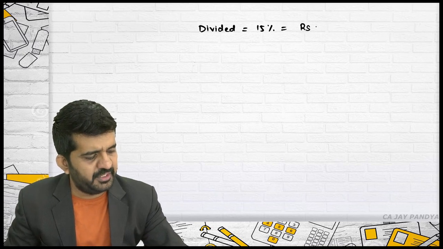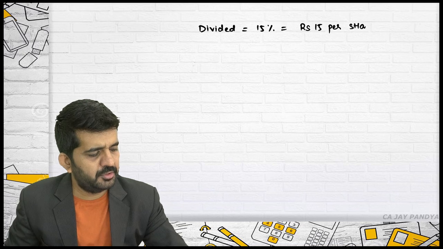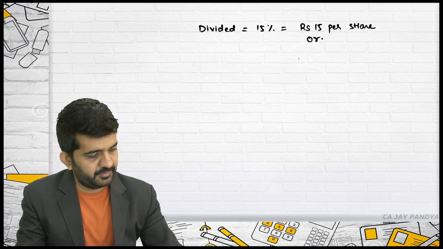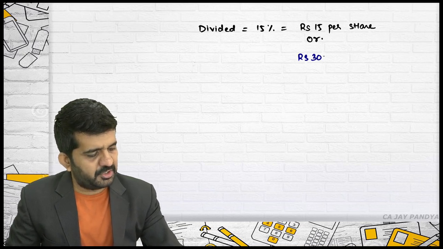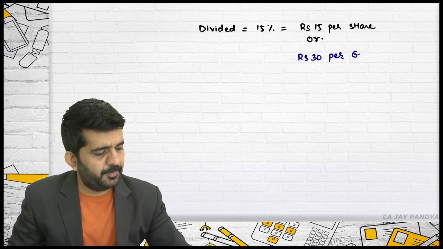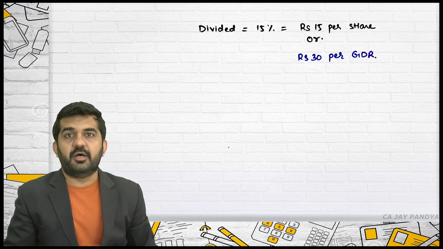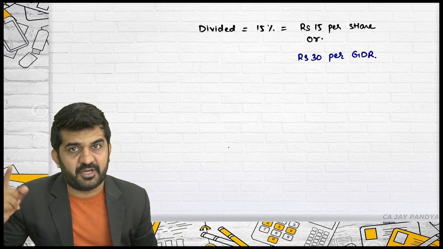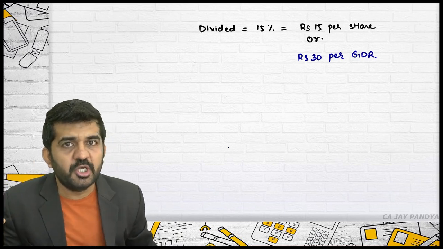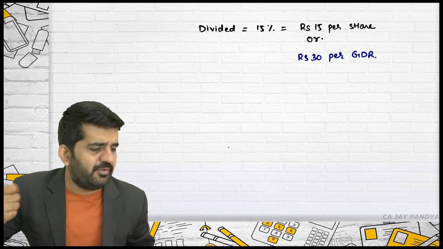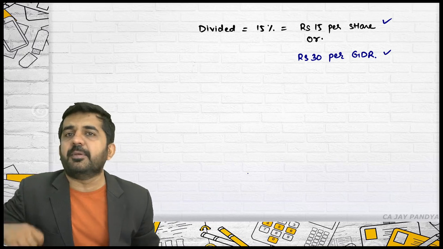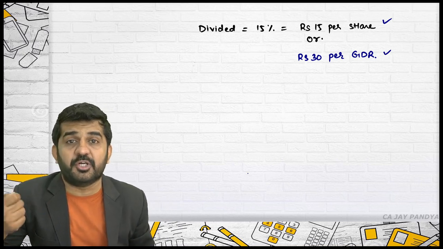So it will be rupees 15 per share or rupees 30 per GDR. Those having 1 GDR will get 30 rupees as dividend because 1 GDR is equal to 2 shares, and those having 1 share will get 15. So in India, people will get 15 rupees per share. Outside India, people would get 30 rupees per GDR.